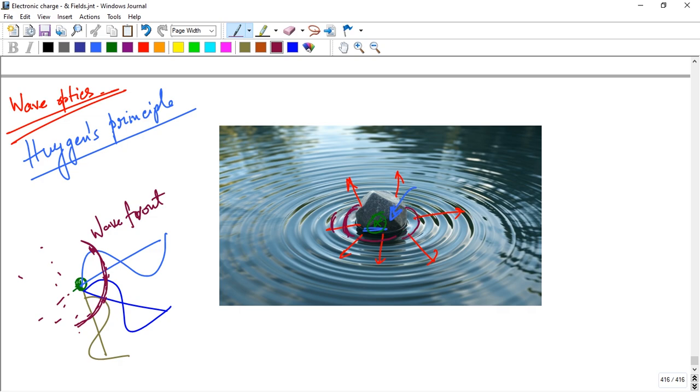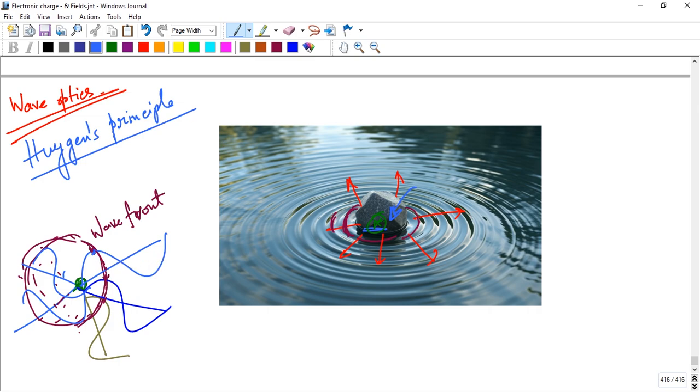A very important concept is what a wavefront is. If I join all these points, we get a circle here. There are other directions too, the side directions, so there are all directions. Points on such a circle are oscillating in phase.